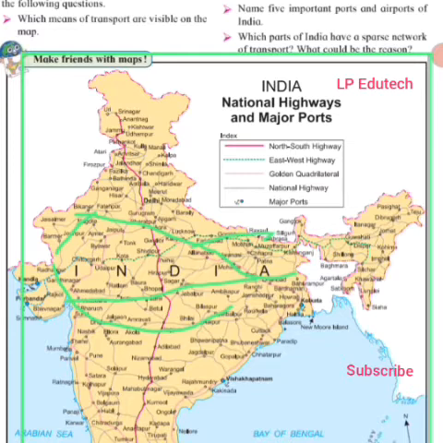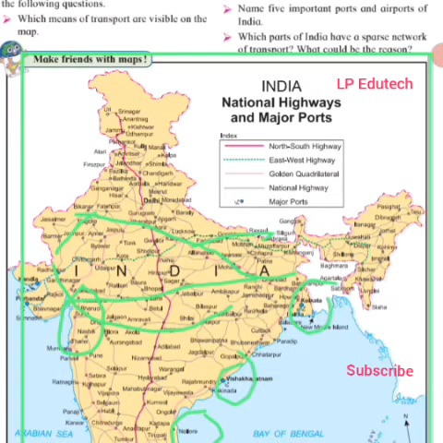Now name the 5 important ports and airports of India. It's quite normal. It is already shown here. Important ports and airports. Now 5 important ports, that is Mumbai, Cochin, Chennai, Kolkata, Visakhapatnam.